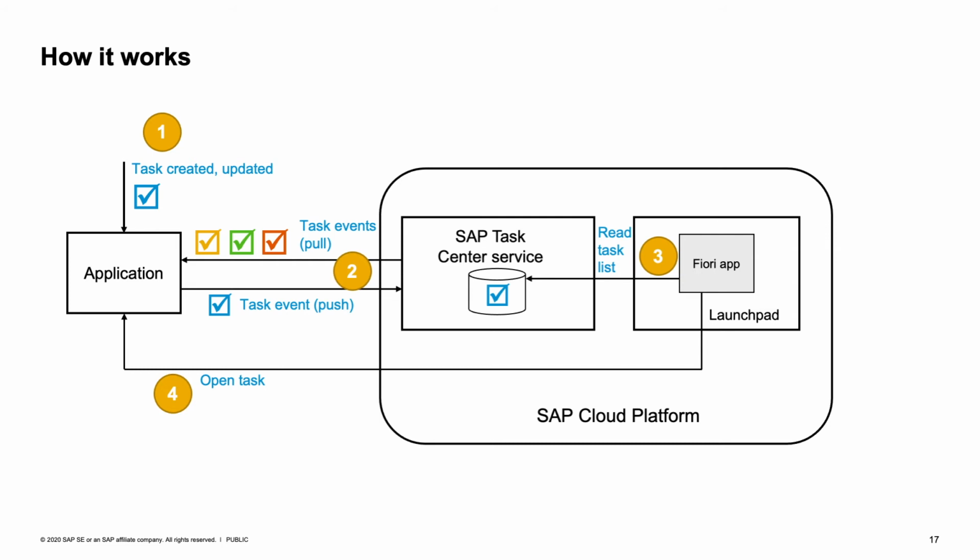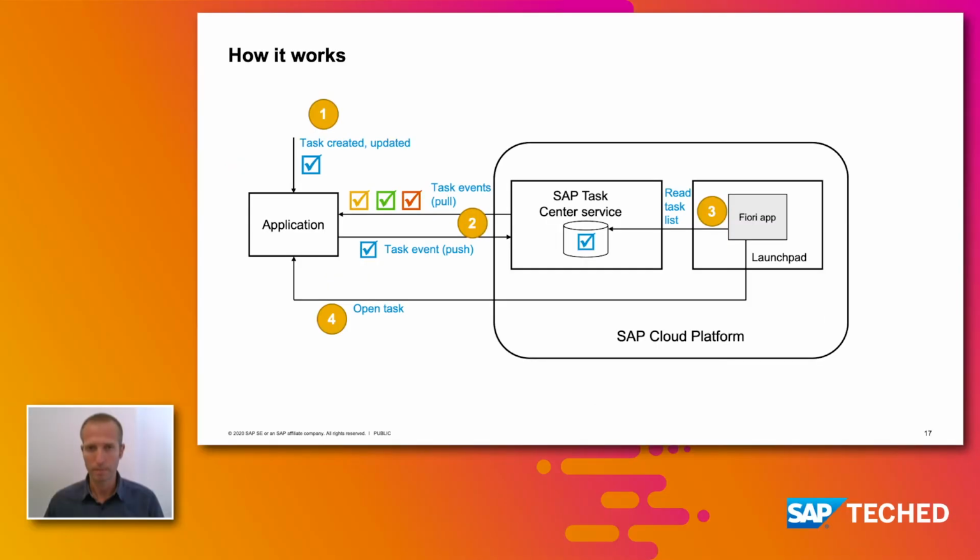And when SAP Task Center discovers such a new destination configuration, it triggers the so-called initial pull, which is a background job which fetches all the tasks for all users which have been modified in the past 3 months and stores them into the SAP Task Center service cache. Once this initial pull is over, a delta pull is triggered, which is also a background job and runs every 30 seconds to get new task updates and bring them into the cache.